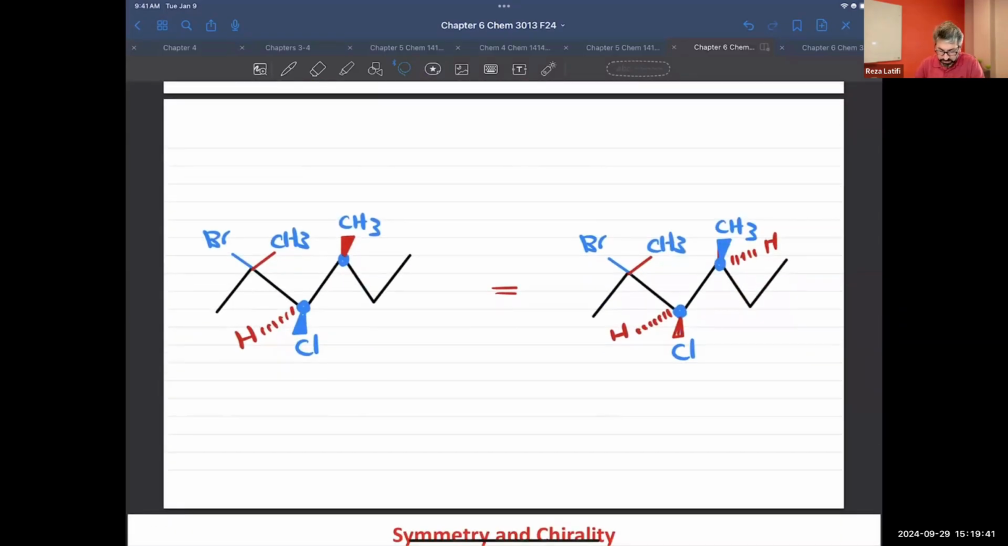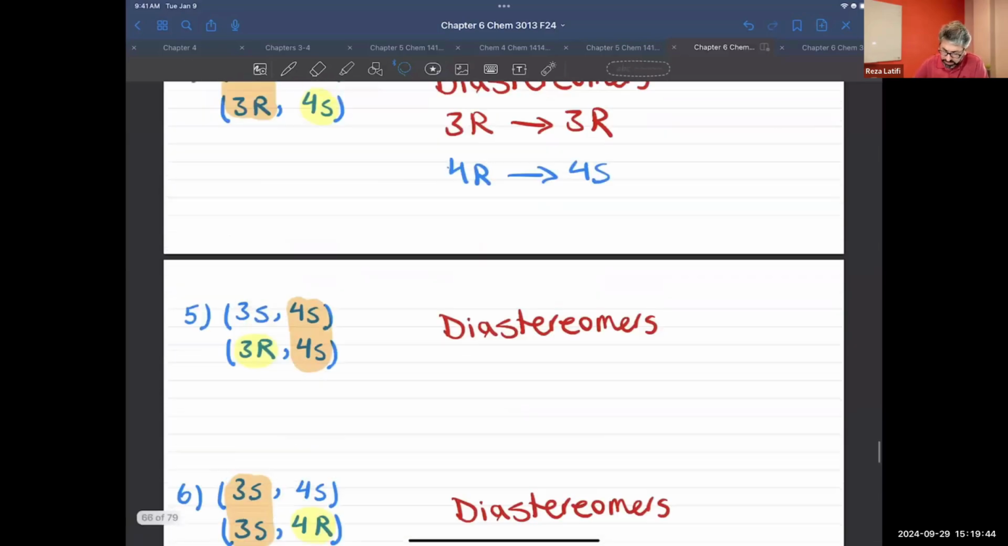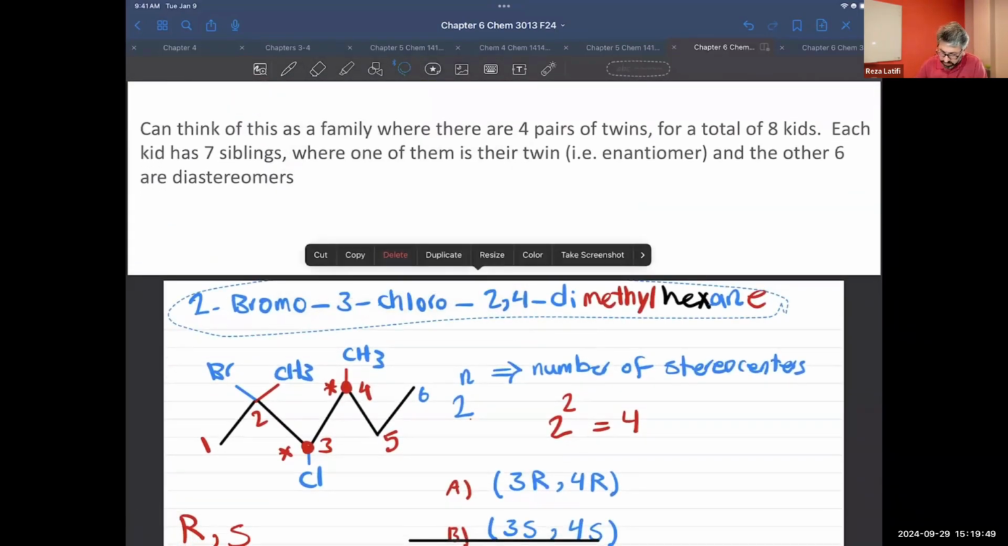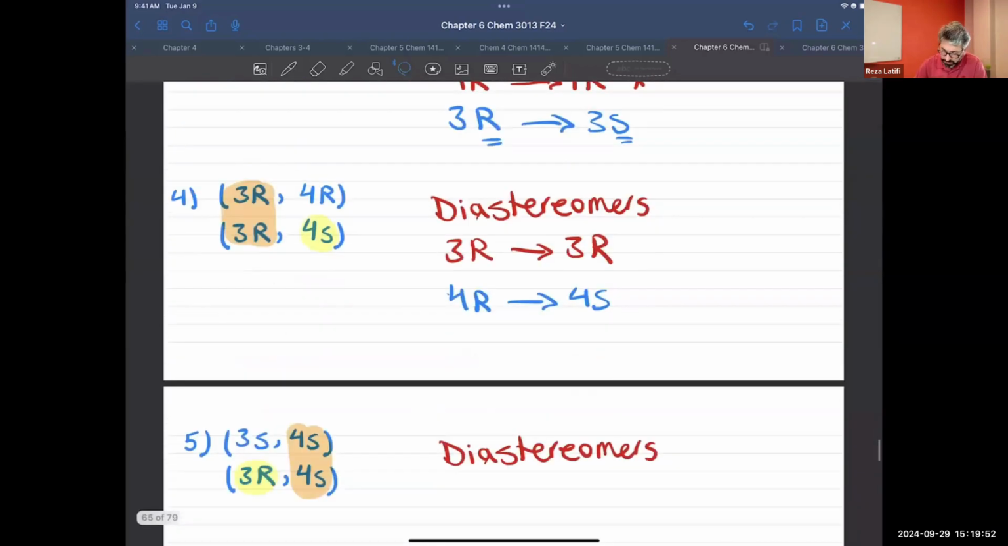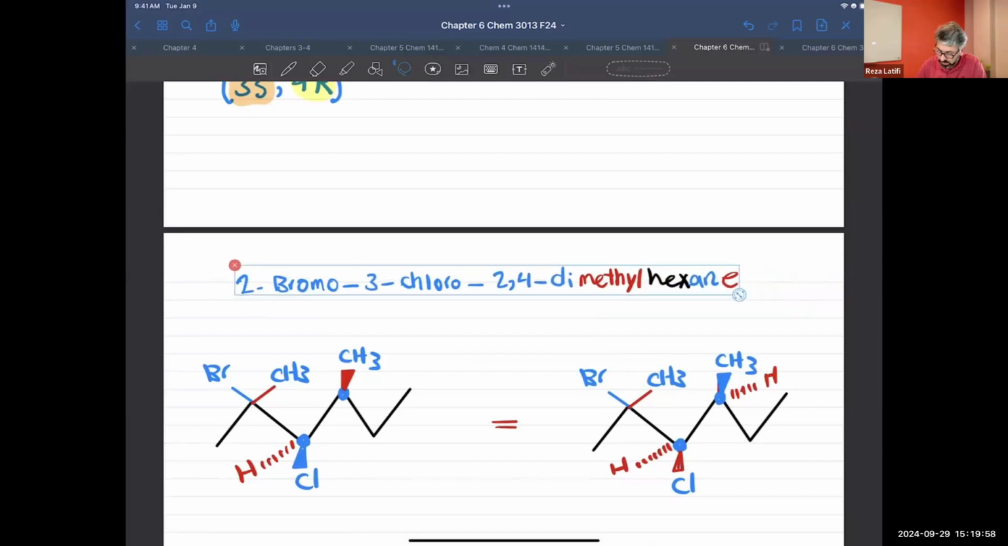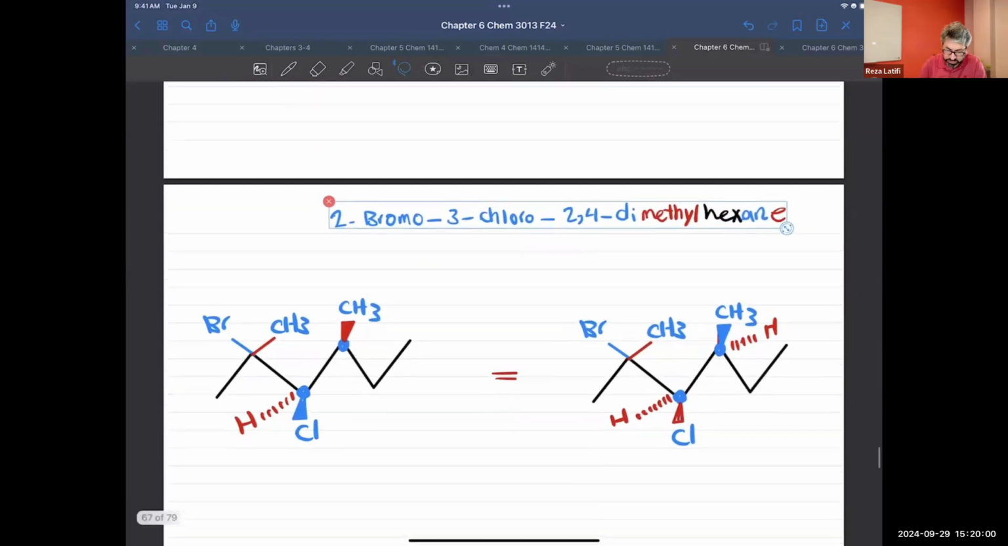We want to name this compound. We said the name for it is going to be this. We named it before. I'm just going to copy paste this one. Okay, this is the name for it. Okay, that's the name of the compound. You start from here. 1, 2, 3, 4, 5, 6. So it will be 2-bromo, 3-chloro, 2,4-dimethyl hexane. Okay, that's the name of the compound.